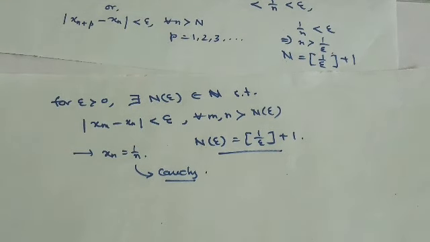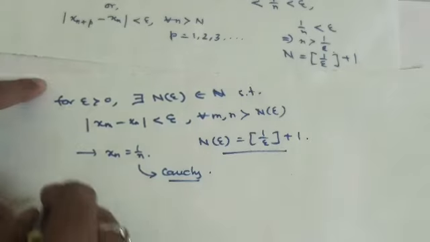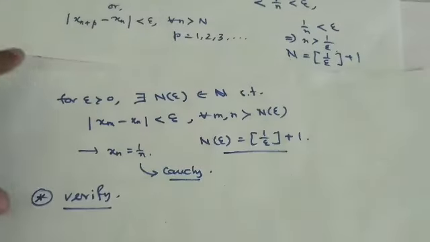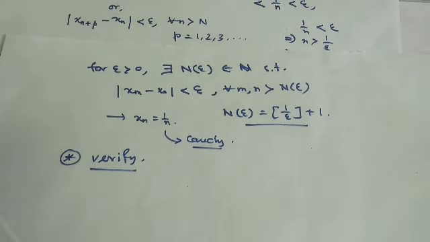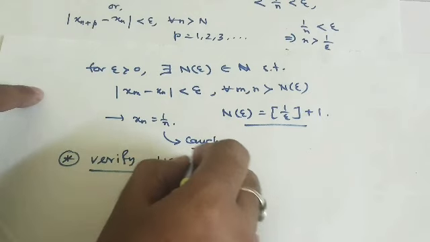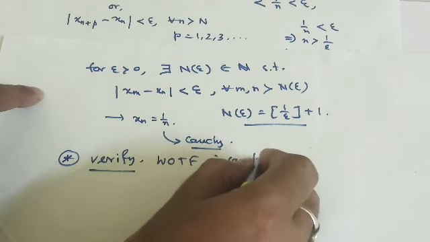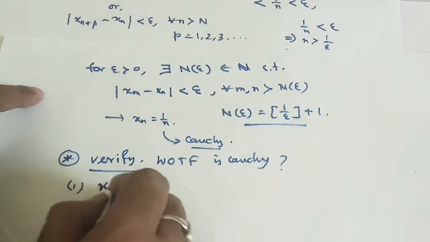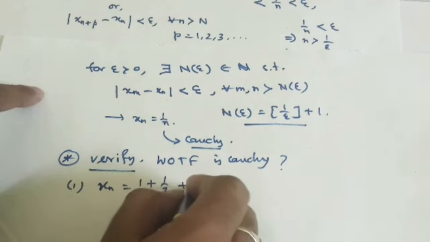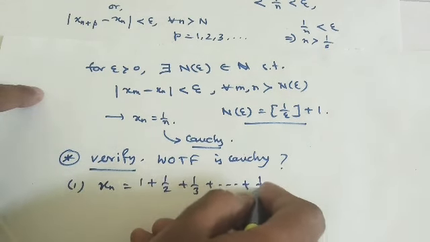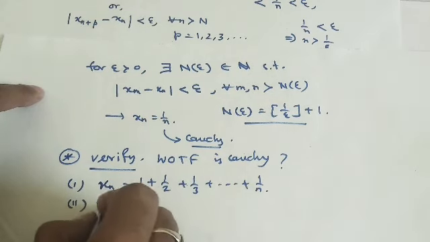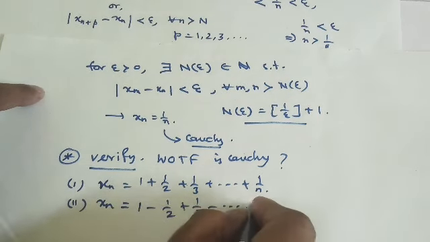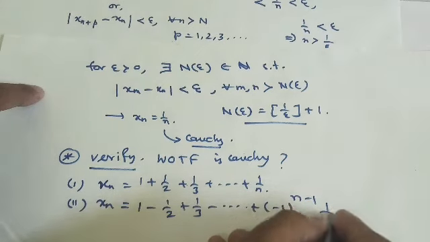There are many more examples for you as well. Here I am giving you some work to do. Verify which of the following is Cauchy. The first option, xn equals 1 plus 1 by 2 plus 1 by 3 plus up to 1 by n. Second one, xn equals 1 minus half plus 1 by 3 minus and so on, up to (minus 1) to the power n minus 1 times 1 by n.